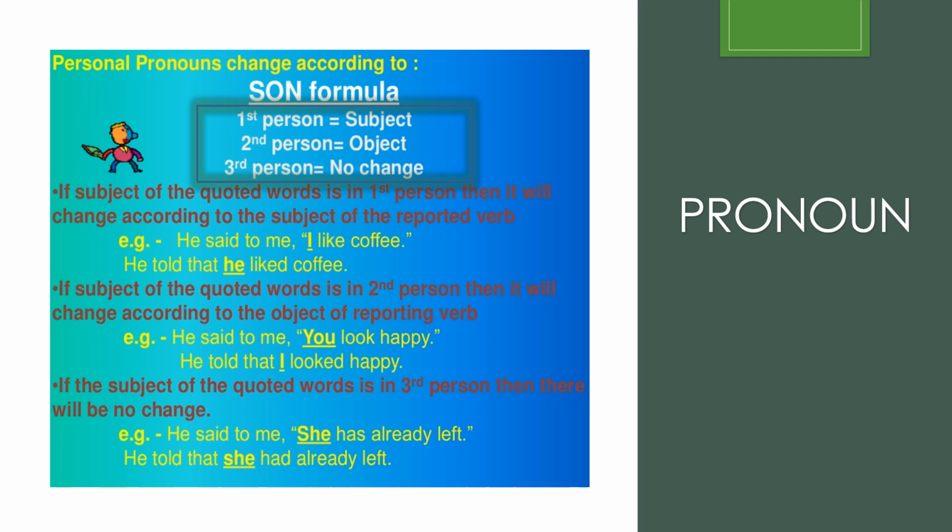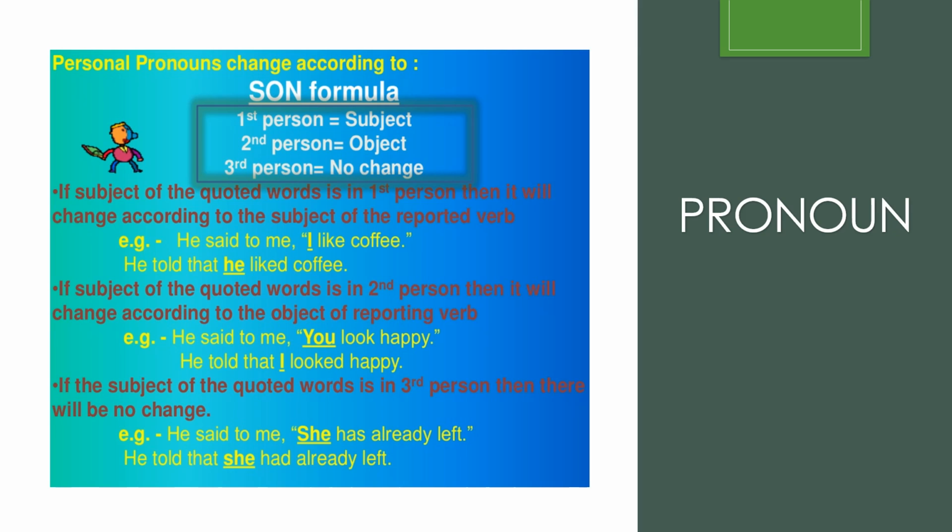Example, he said to me, I like coffee. I is in the first person, so it will change according to the subject of the verb, which is he. So the answer will be, he told that he liked coffee.